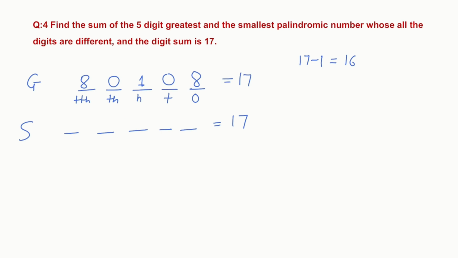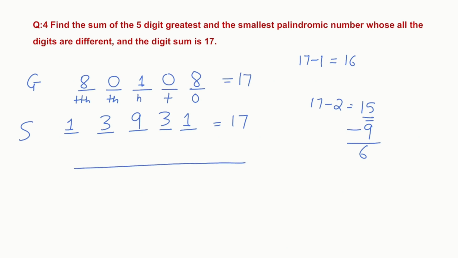Now how are we going to write the smallest number? To make the smallest number, we will write 1 and 1 here. So 17 minus 2 is 15. This is also an odd number, so I'll try a digit greater than 9 is not possible, so I'll place 9 here. So 15 minus 9 is 6. Now 6 can be divided into two equal parts, so I'll write 3 here and 3 here. This is how we are going to write the greatest and the smallest palindromic number whose digit sum is given. Now find the sum of these two numbers. So our answer is 93049.